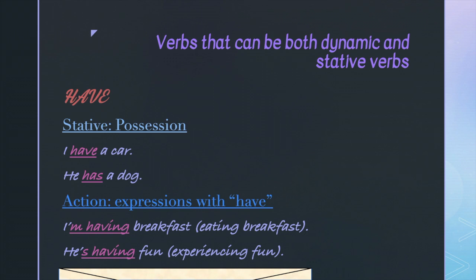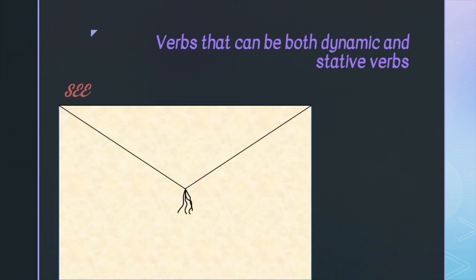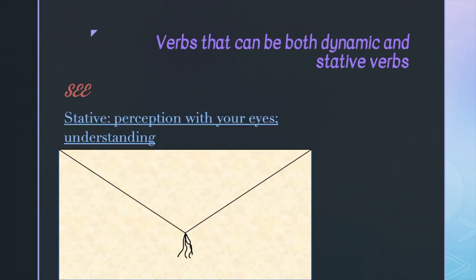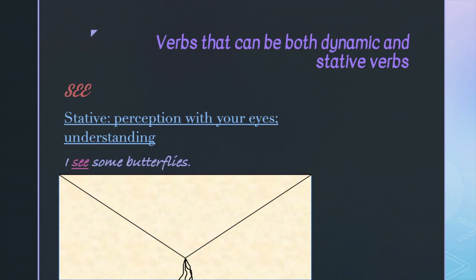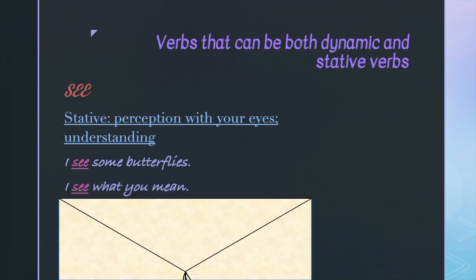The next verb that can be stative or action is see. When we use it as a stative verb, we mean that we perceive something with our eyes, like, I see some butterflies. Or we understand something, like when we say, I see what you mean.